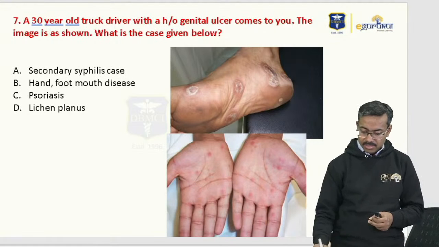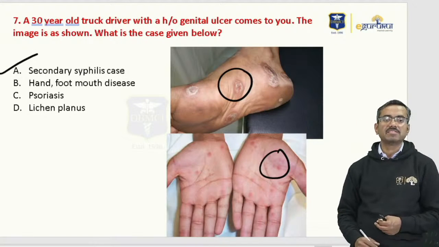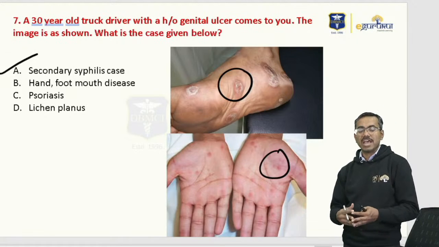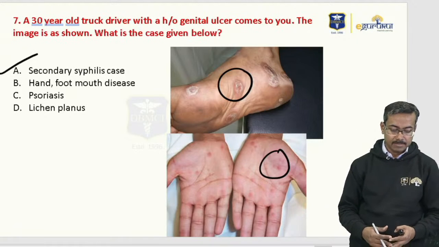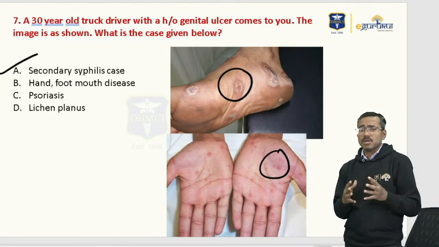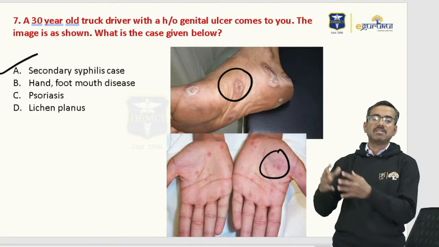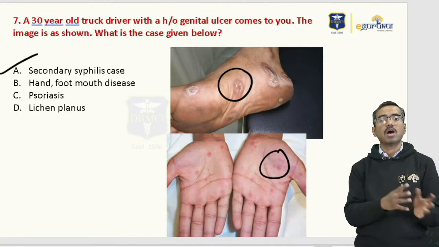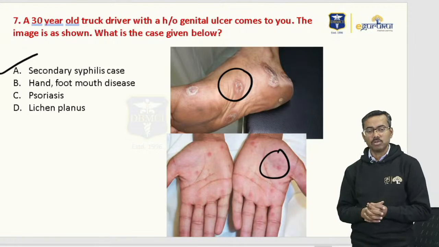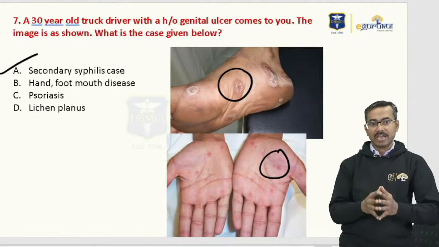Now this hand and foot lesion, a bit of a scaling lesion, would usually be secondary syphilis. Truck drivers usually have more incidence of STDs, because they have more high risk behavior, traveling in a truck, with a lot of sexual contact, out of the house for a long time. So they can get a palm and sole lesion with a bit of scaling, that's called secondary syphilis.